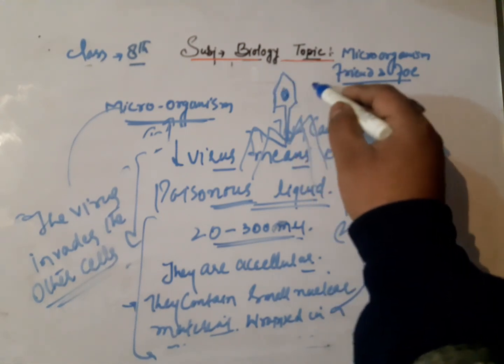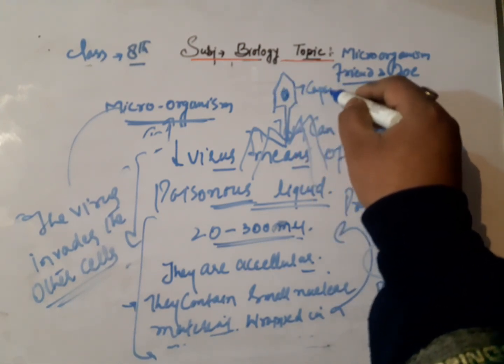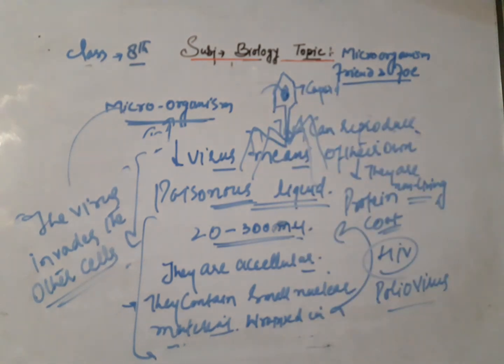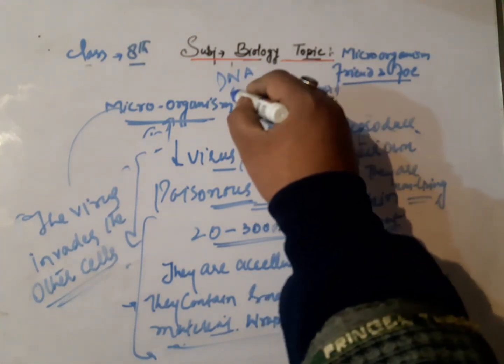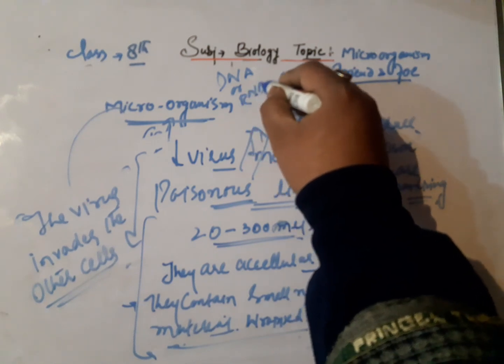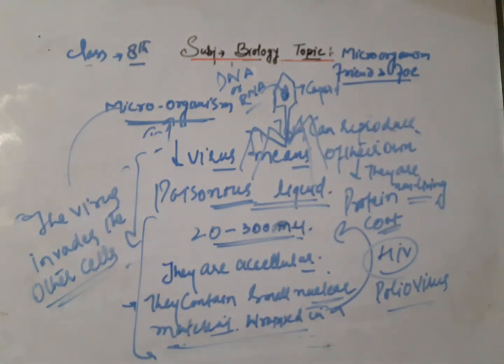This is the protein coat, called the capsid, and inside the protein coat there is a nuclear material, which will be DNA or RNA. So viruses are of various types, and the most common types are RNA virus and DNA virus. That's all for today's lecture.